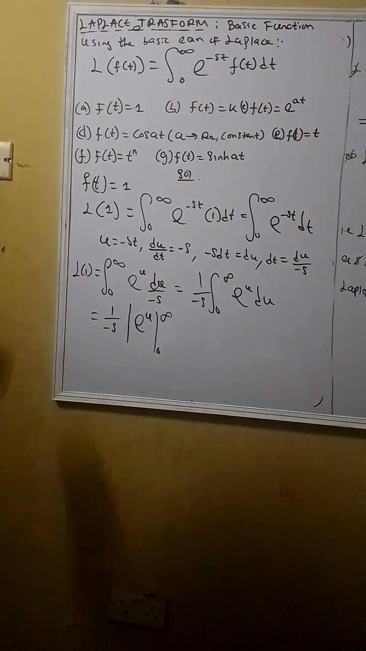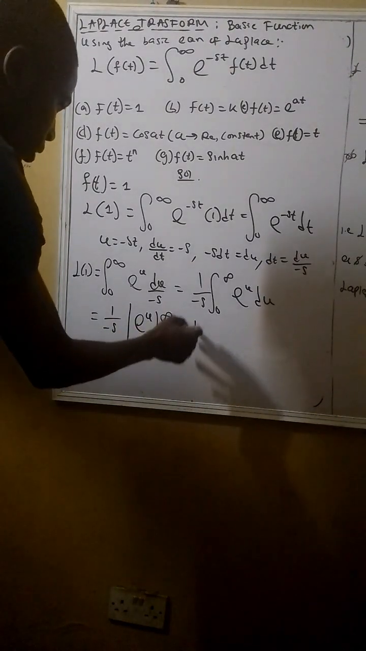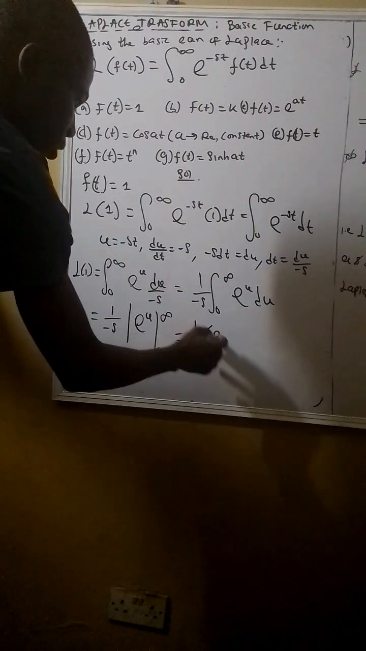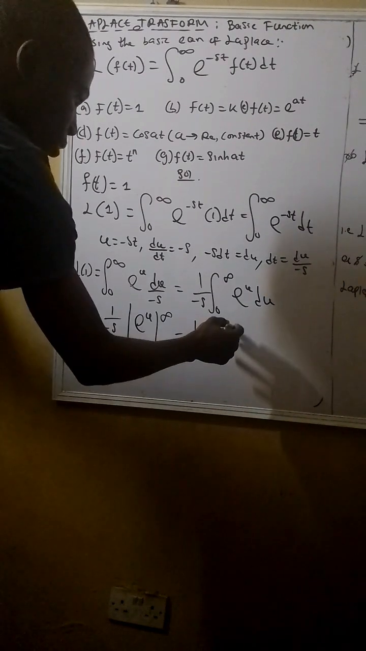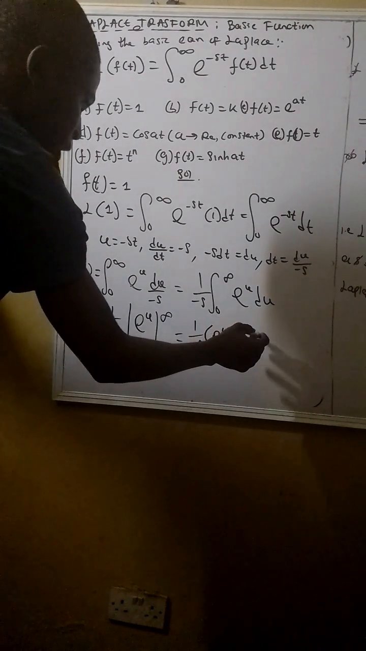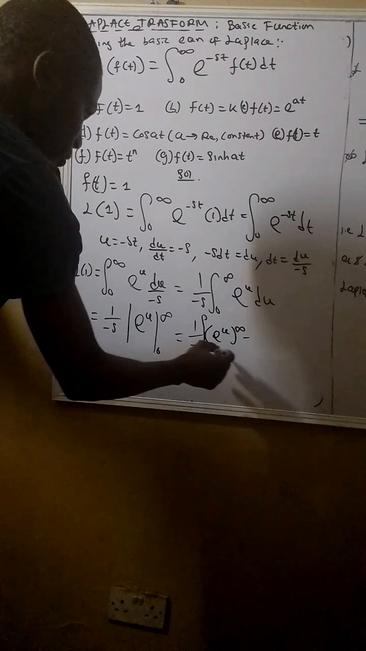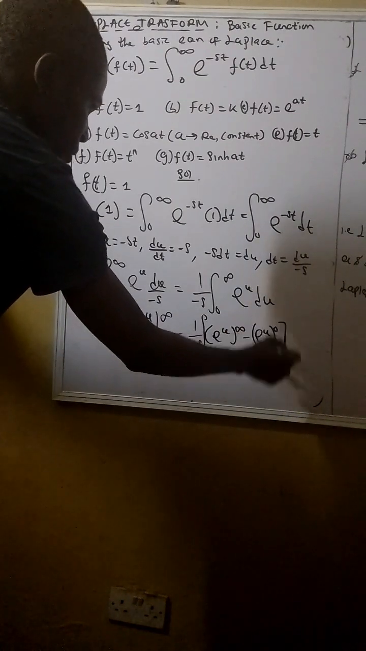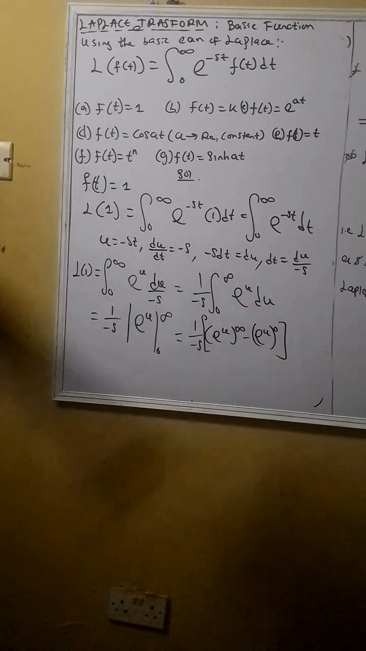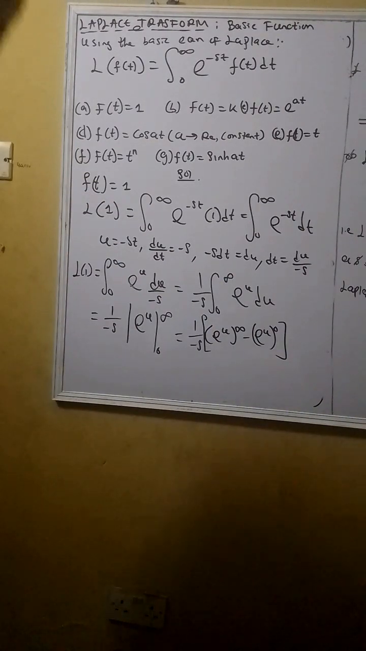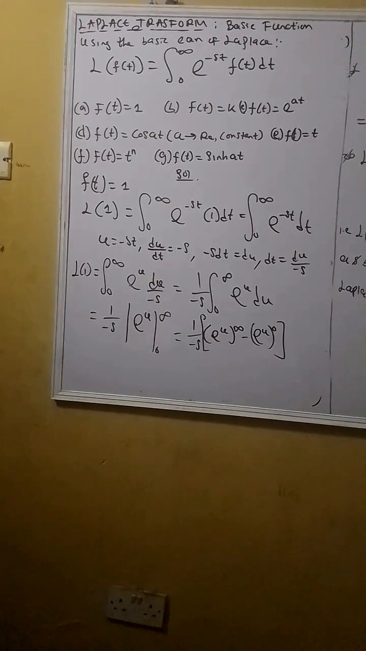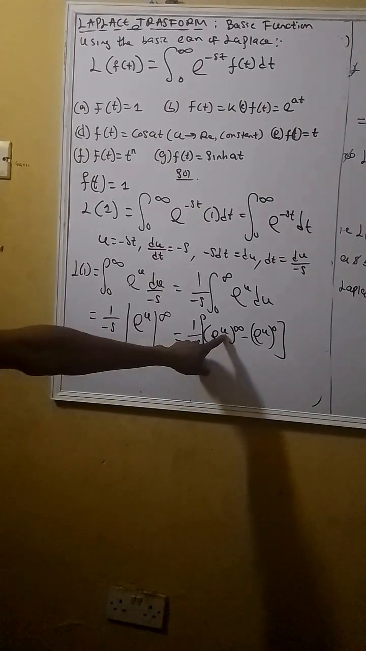So from that aspect, moving on again, you have this to be equals to 1 over negative s. So we have e raised to power u, that's to infinity, minus e raised to power u, that's to 0. The bigger one minus the smaller logic under definite integral. So from that aspect of things, we can break it down by saying, now if you have this, you know what is our u?